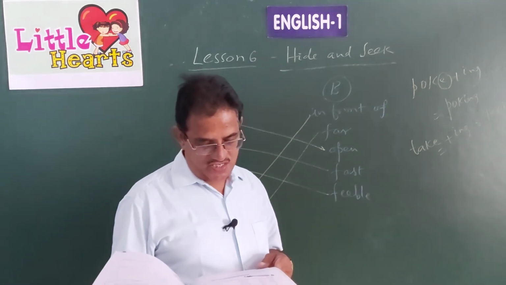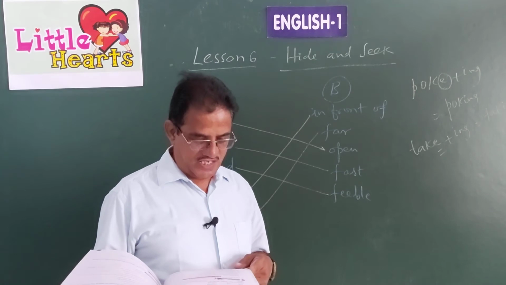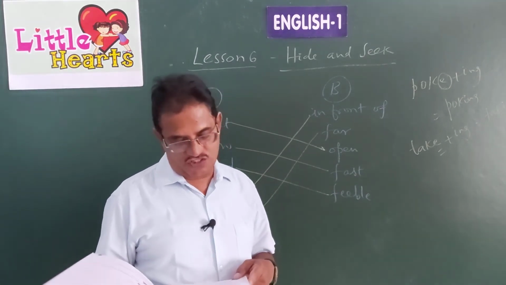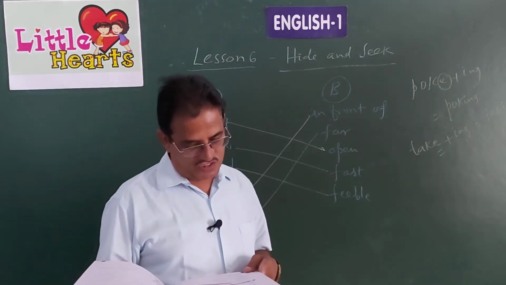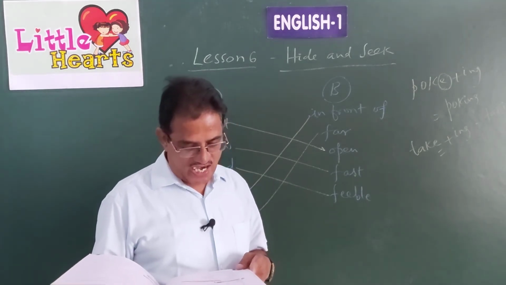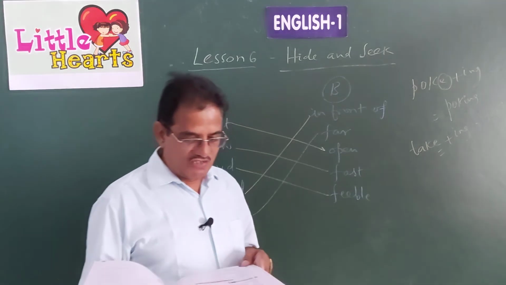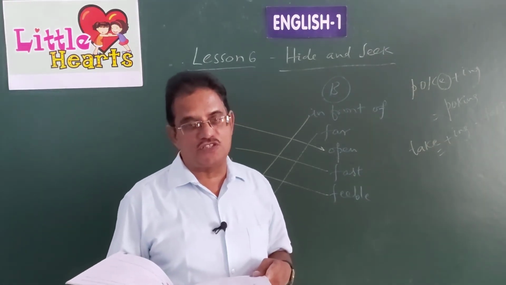Sentence number 3, he creeps to the shed. Third blank you have to write TO. He creeps to the shed. Fourth sentence, Nikhil is not behind the shed. Fourth sentence is behind. Sentence number 5, he stands dash the mango tree. By the mango tree. The words which are given there in the red box, children, they are called prepositions.